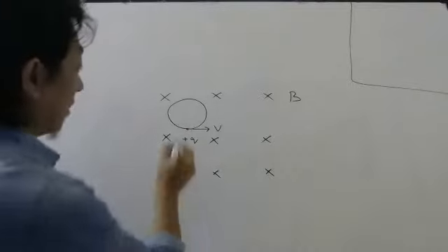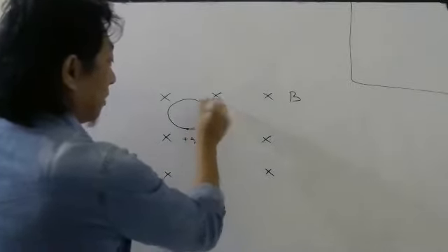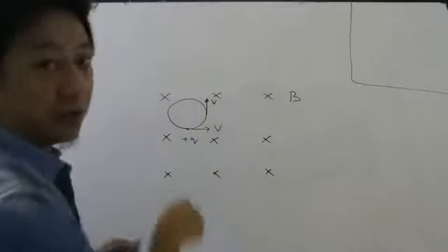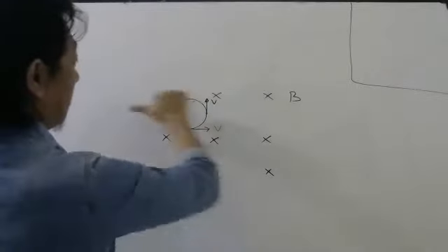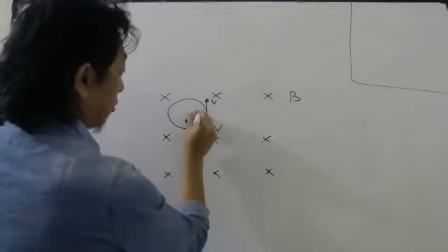Already we have discussed, because when it will reach here, velocity will be here. Now where will be the force? Velocity is here, magnetic field is inside the board, so it will be V cross B. Force will be this side. So when it was here, force was this side. When it is here, force was this side.